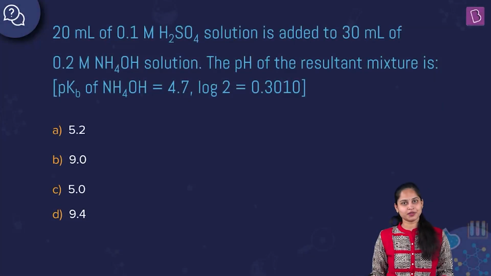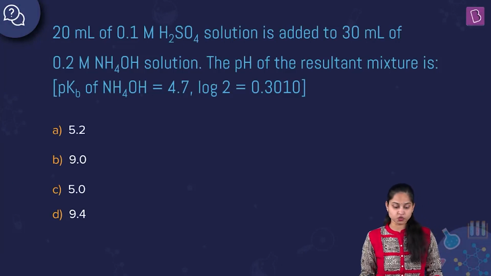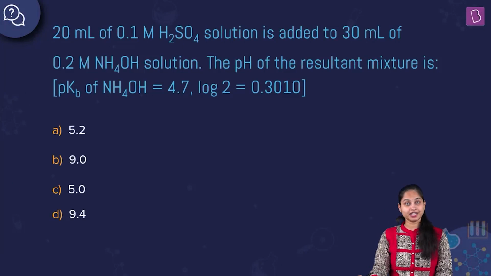So the question over here is: 20 ml of 0.1 molar H2SO4 solution is added to 30 ml of 0.2 molar NH4OH solution. The pH of the resultant mixture is what? pKb of NH4OH is equal to 4.7 and log 2 is equal to 0.3010.